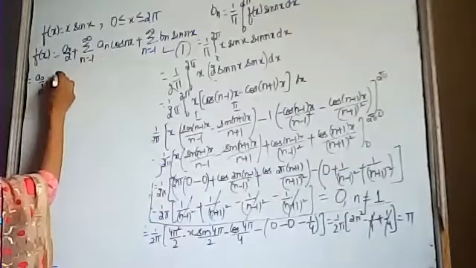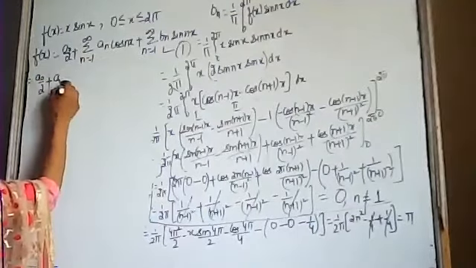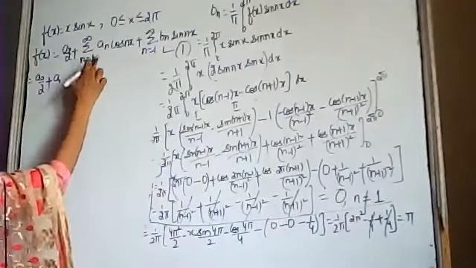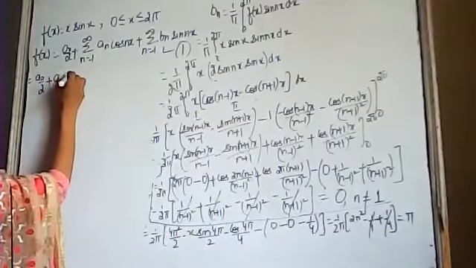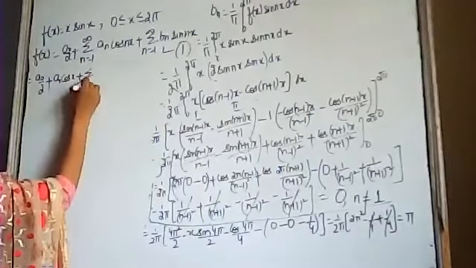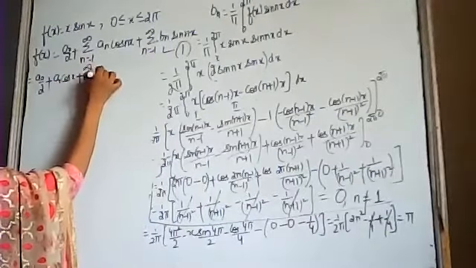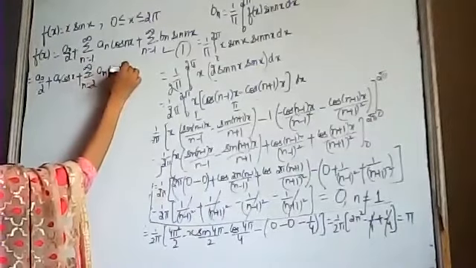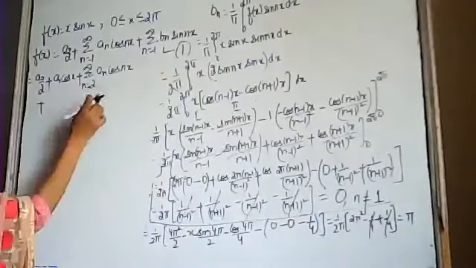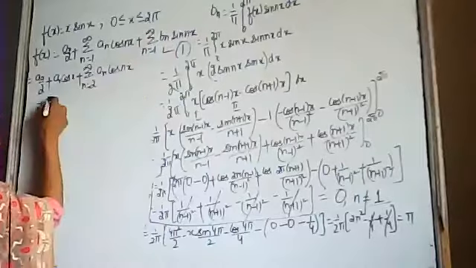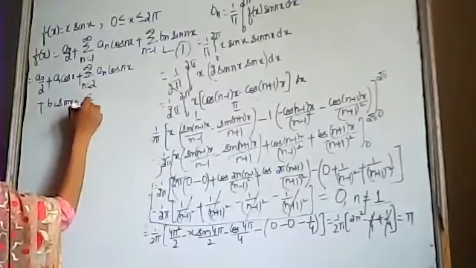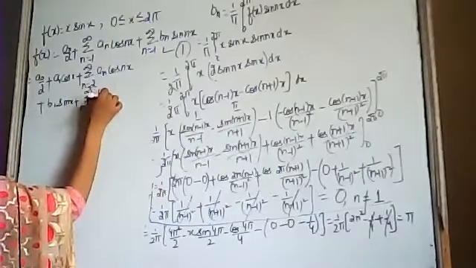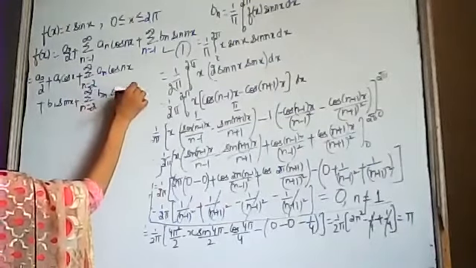From this, we have to separate n is equal to 1. When we put n is equal to 1, this term will become a1 into cos x plus summation, and summation will start from 2 to infinity. I have already explained you the step. Plus again, put n is equal to 1. We will get b1 sin x plus summation n varies from 2 to infinity bn sin of nx.